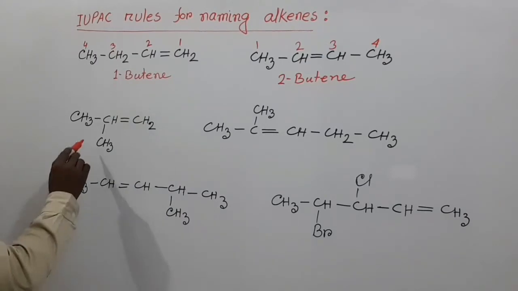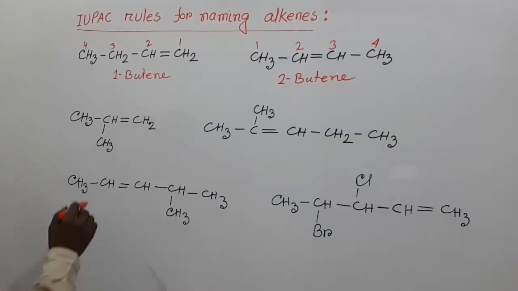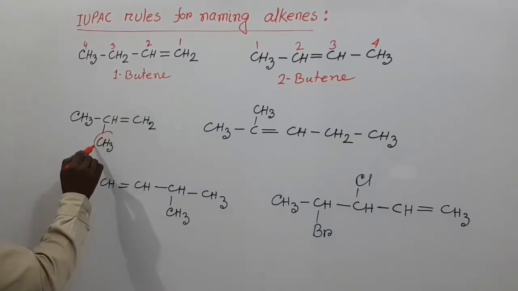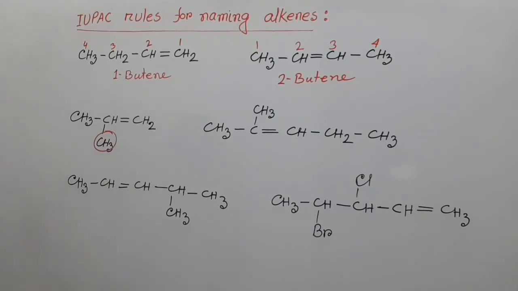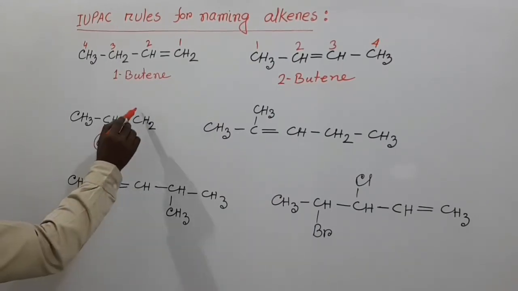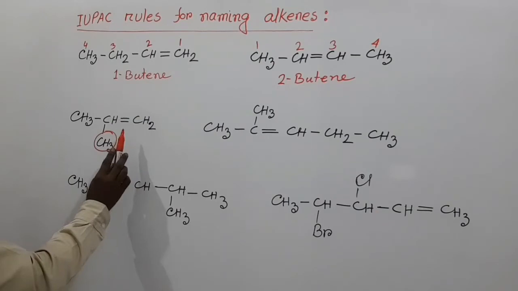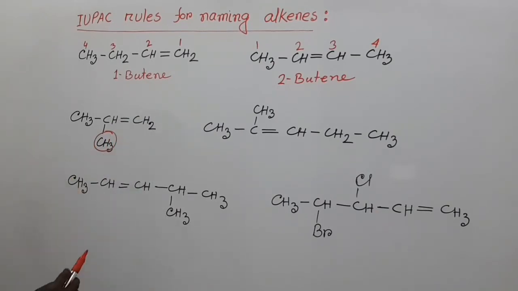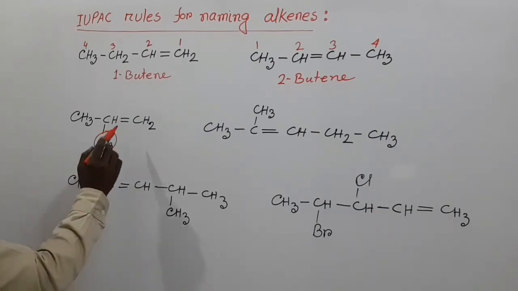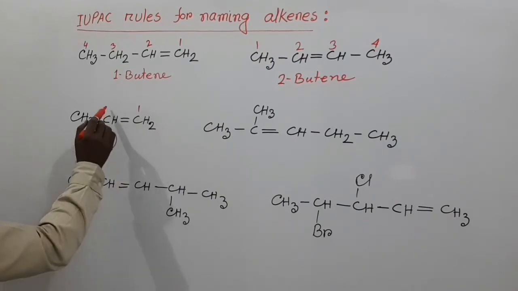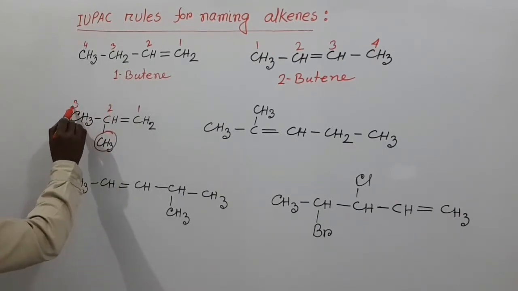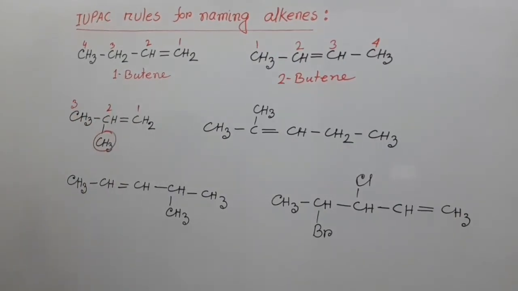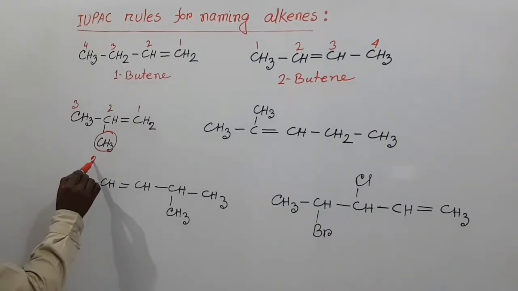And in this compound, one substituent is present. This is a methyl group. So the lowest numbering of carbon is here 1, 2, 3, and the substituent is present in carbon number 2. So we write here 2